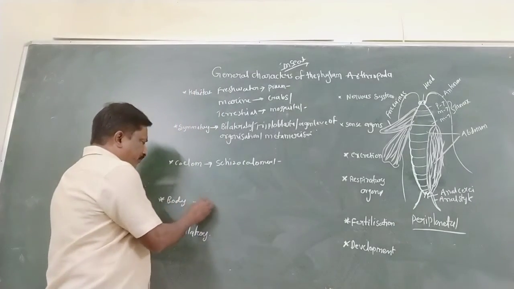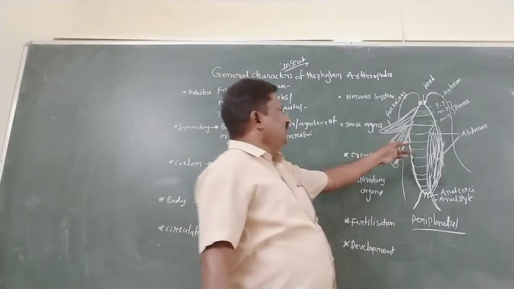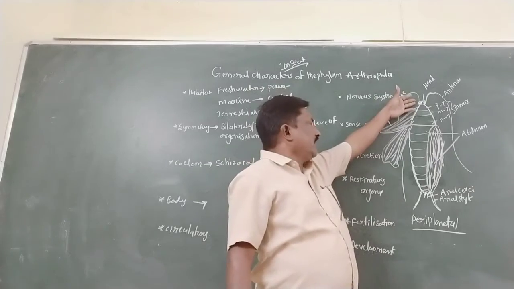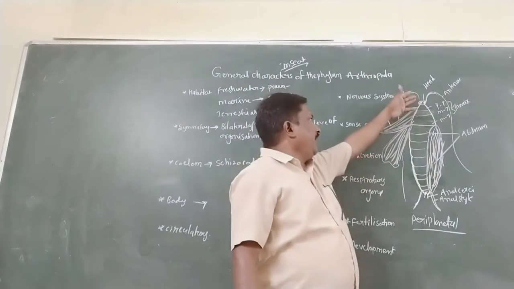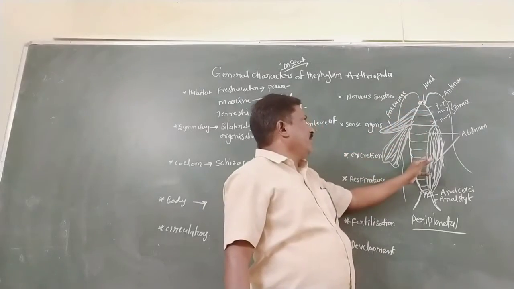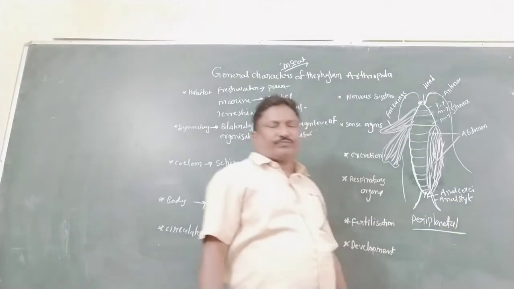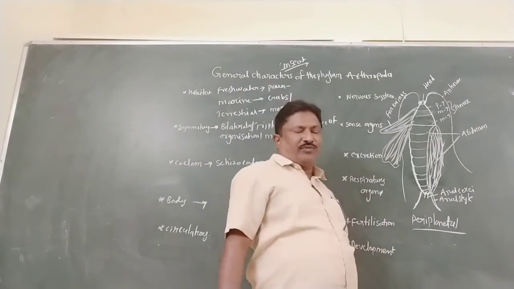Next is the body. The arthropod body is divided into three parts: head, thorax and abdomen. The best example is the American cockroach, or insect body.